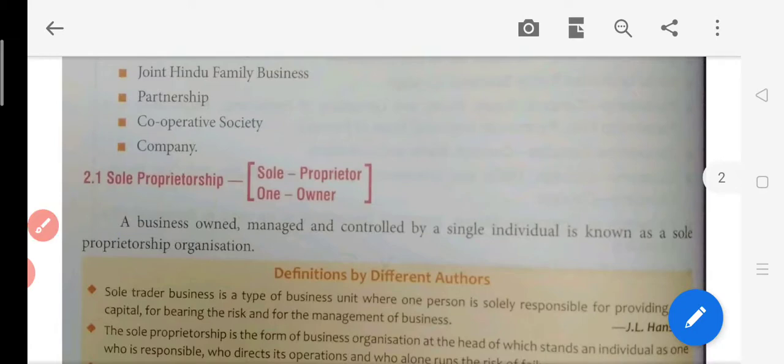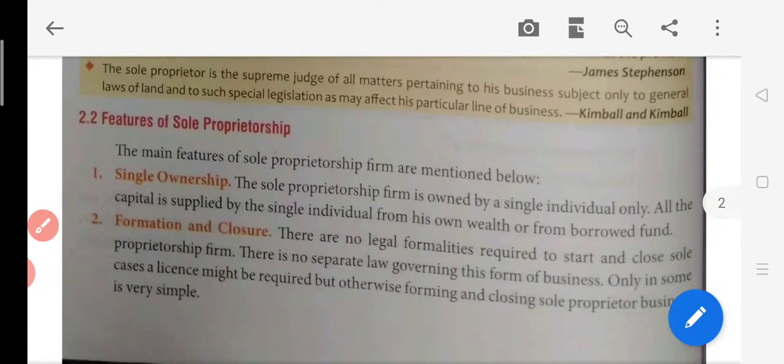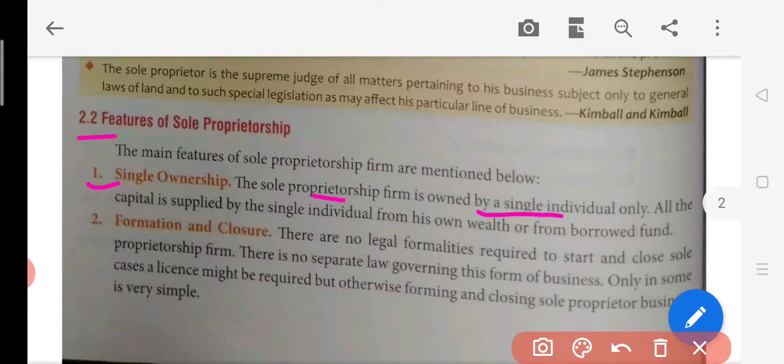Okay, now what are the features? इसका फीचर क्या होगा? Features of sole proprietorship. First feature, यानी कि विशेषता. Okay, remember this, so feature and characteristics are the same thing. Now single ownership is there. Single ownership means why a single person is the owner. आपको ये सोचना पड़ेगा कि सिंगल मालिक ही क्यों है. ठीक है, here the sole proprietorship firm is owned by a single individual only.